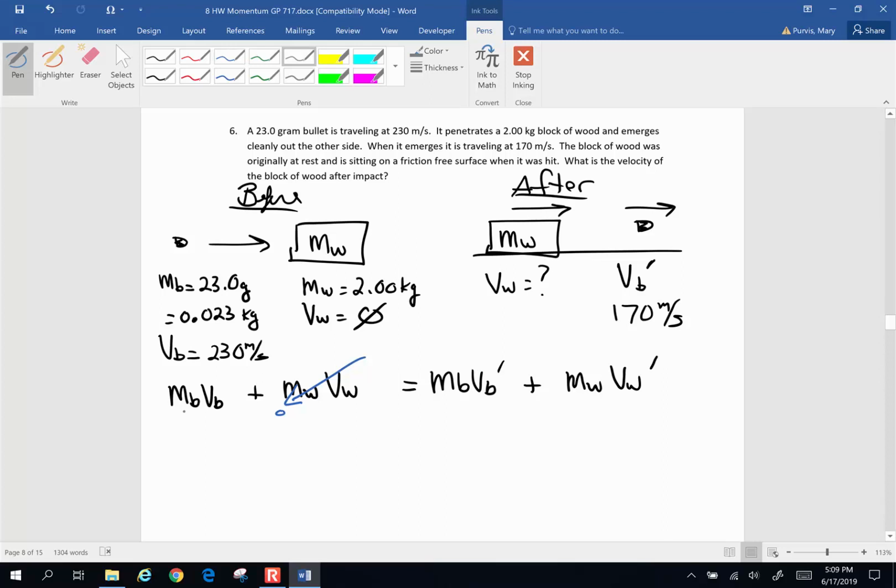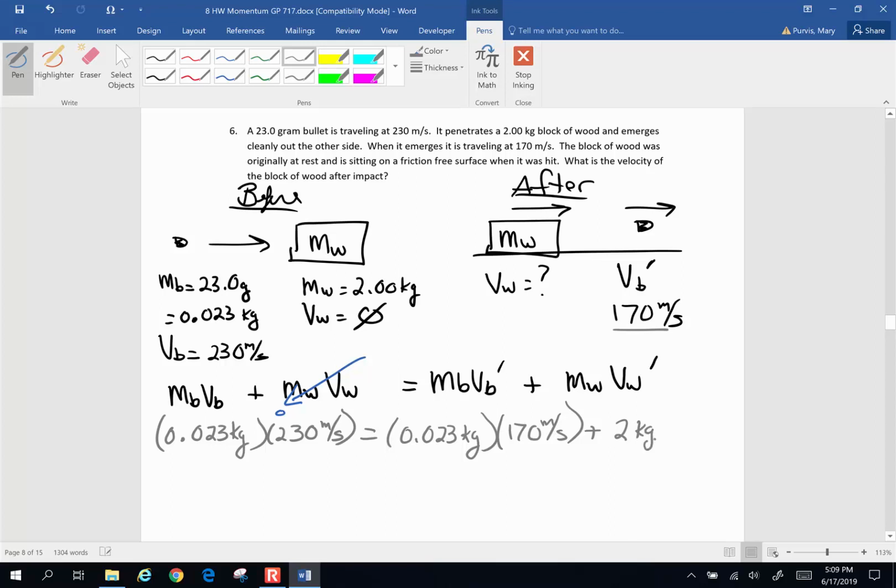Let's go ahead and throw some numbers in here. Mass of the bullet, 0.023 kilograms, times its original velocity, 230 meters per second, equals mass of the bullet is still 0.023 kilograms. Its velocity after is 170 meters per second, plus the mass of the block of wood is 2 kilograms. I'm going to ignore some zeros just to save some space, and we're looking for the velocity of the block of wood after. Let's go ahead and simplify this problem.